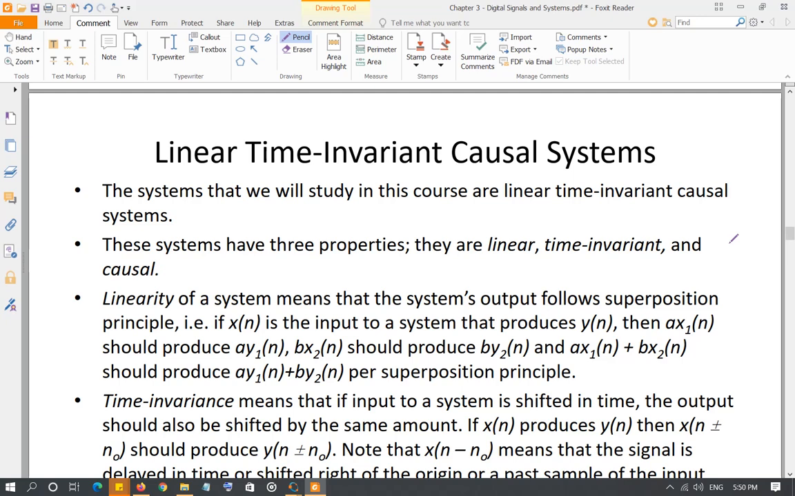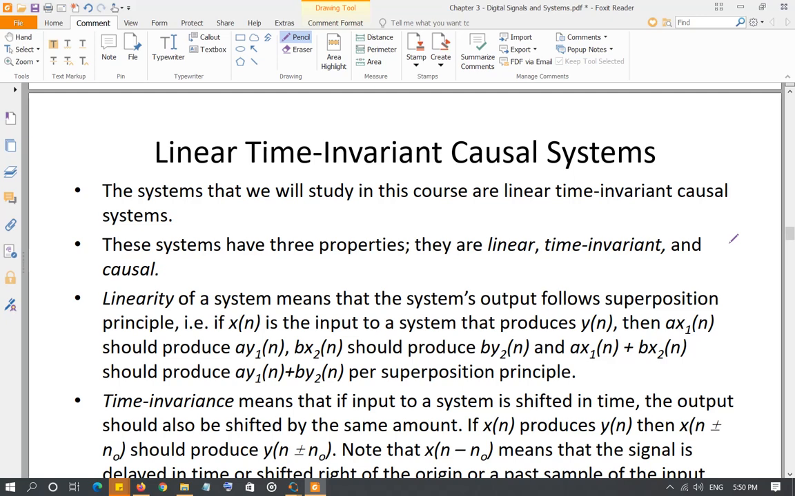So whatever output is produced by a1 x1, let's say a1 y1, and whatever output is produced by a2 x2, let's say a2 y2. So if you're combining these two signals at the input, then the output signals should also be combined, and the output is going to be y3, which will be a1 y1 plus a2 y2, which is the basic superposition rule from circuit analysis as we have discussed. So all linear systems follow the superposition principle.